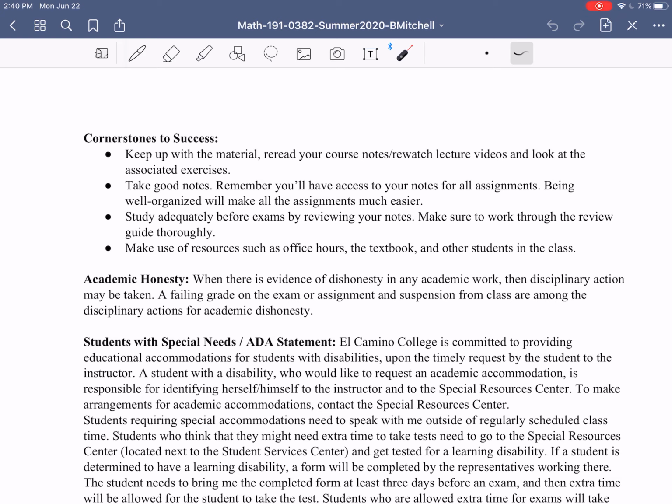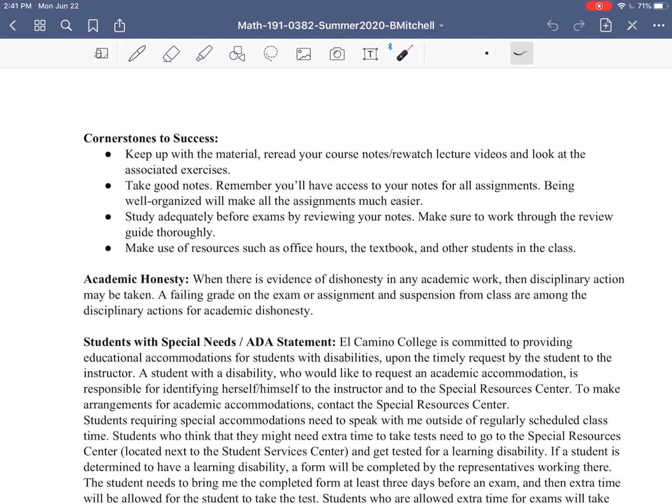You got to make sure you also take good notes. Remember, you're going to have notes. You'll have access to your notes for everything: for your midterms, your quizzes, your take-home exams, your final, everything. Being well organized is going to make sure that you actually can complete the assignments in the time frame that you're being asked to do so. So make sure you're organized. You're not just taking the notes and just putting everything down. You also want to condense or at least annotate so you know where to find everything.